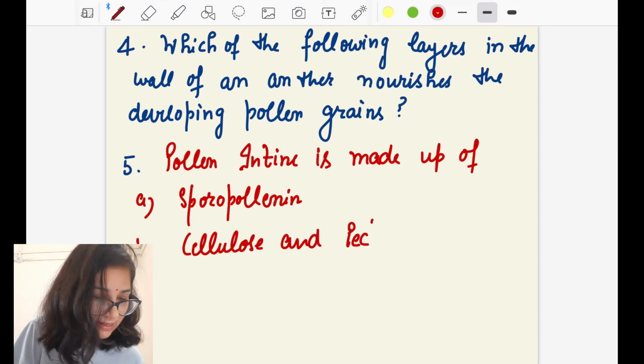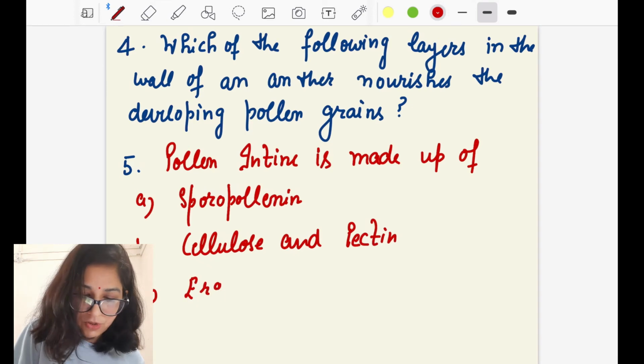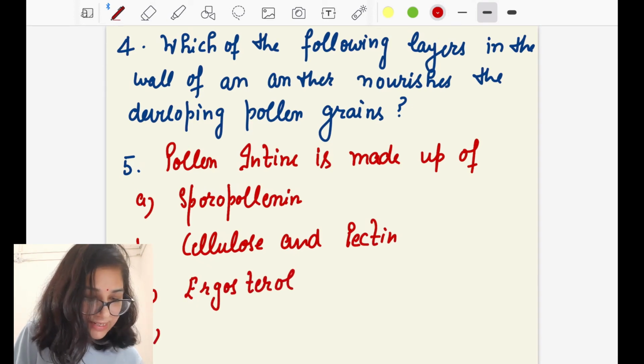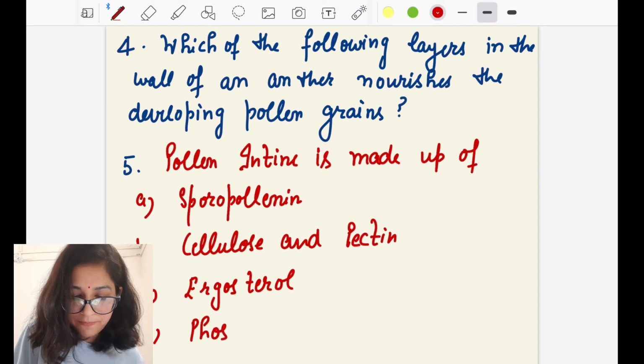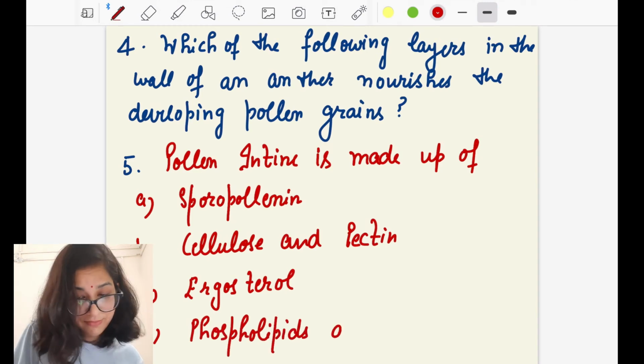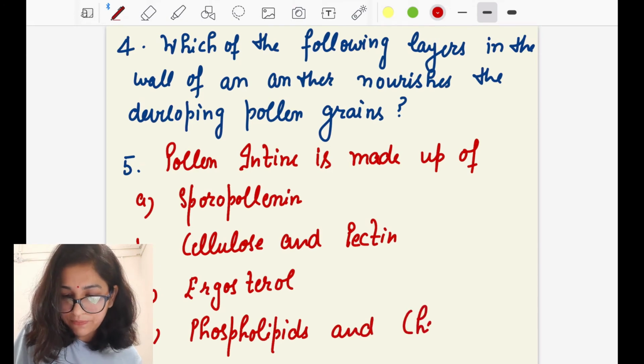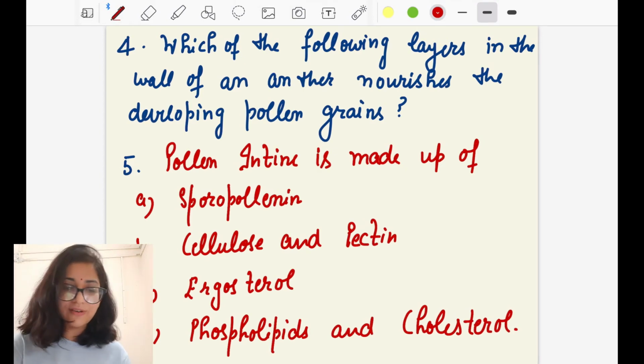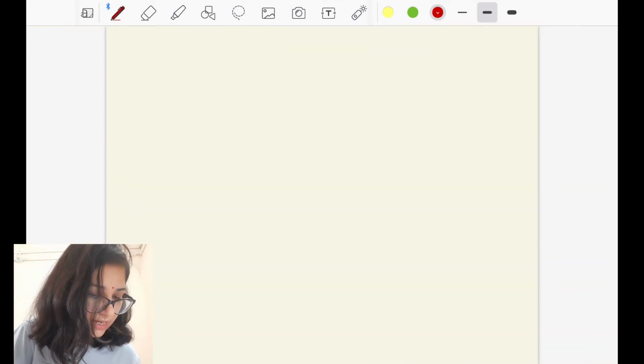Second is cellulose and pectin. Third, they have given the option ergosterol, which is not at all close to this. Then phospholipids and cholesterol, right? So mark your correct answer and let me know how much you know about the exine. So now it is time to give the answer about the intine.